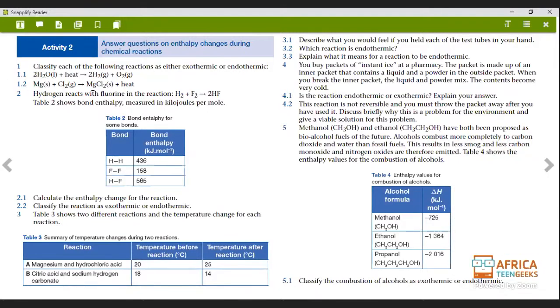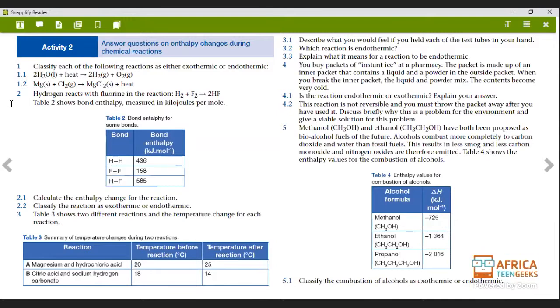Okay, this one we can do quickly. It says classify each of the following reactions as either endothermic or exothermic. Number 1.1 says H2O plus heat will give you H2 plus O2. Isn't this obvious? This is heat that is taken in, so this is an endothermic reaction, because the heat is in our reactant part. They're taking in heat, so this is an endothermic reaction.